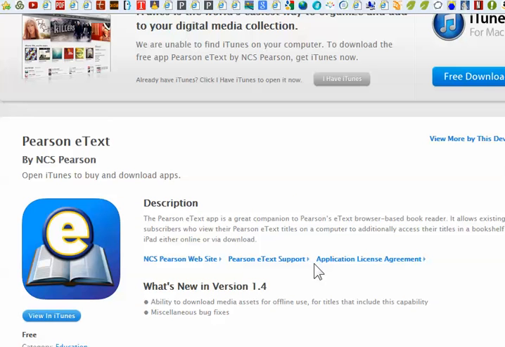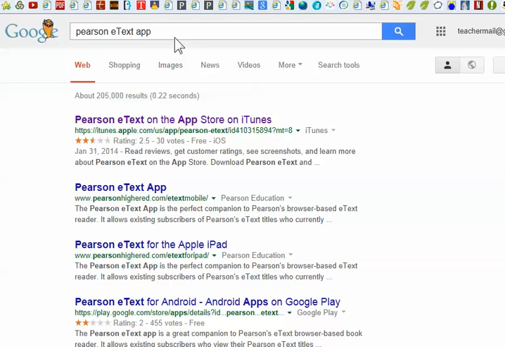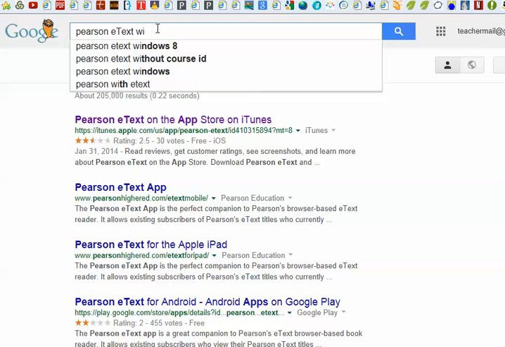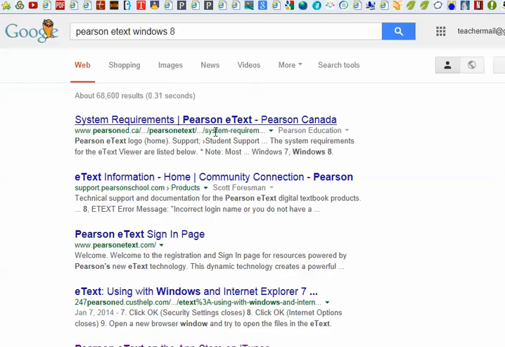Phones, I know it works well on the iPhone. I'm not sure which phones it works well on. I'm sure Galaxies, Galaxy Note, other versions. In addition, it looks like if you're using a Surface tablet, they might now have a Windows 8 eText app, and you can look at more of that on your own.